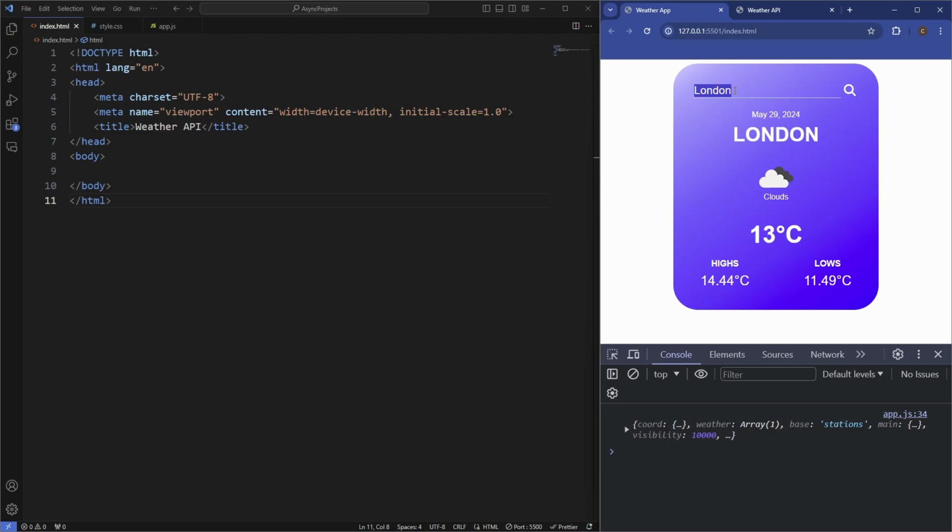And then if we type in another city, let's say Newcastle, we hit enter, it shows us the data for Newcastle. So in Newcastle it's currently raining, the temperature there is 16 degrees, highs of 18 and lows of 15. So this is the weather application we're going to be building in this part of the video.